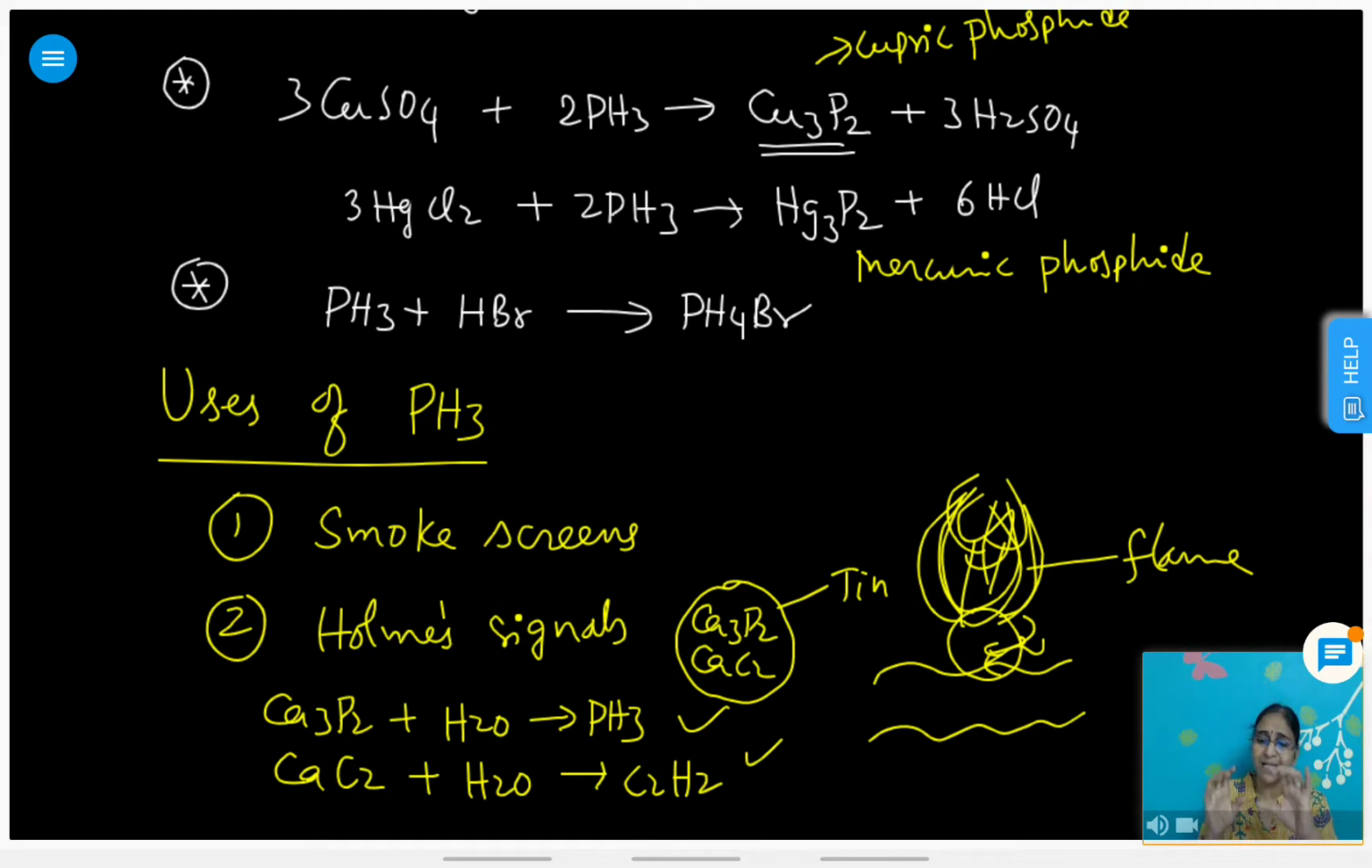What do Holmes signals mean? Containers containing calcium phosphide and calcium carbide are pierced and thrown onto the ocean waters. Slowly water enters and liberates PH3 and C2H2 with a lot of heat energy. That heat energy catches fire, and these gases burn on the surface of water. That flame acts as a signal on oceans, in wars and warfare.